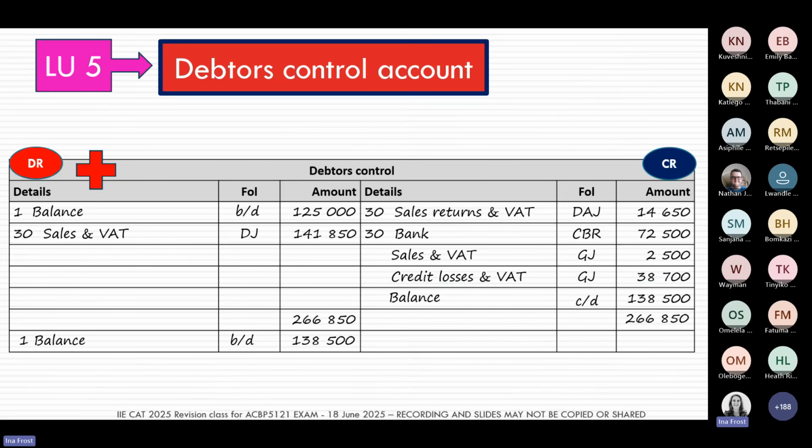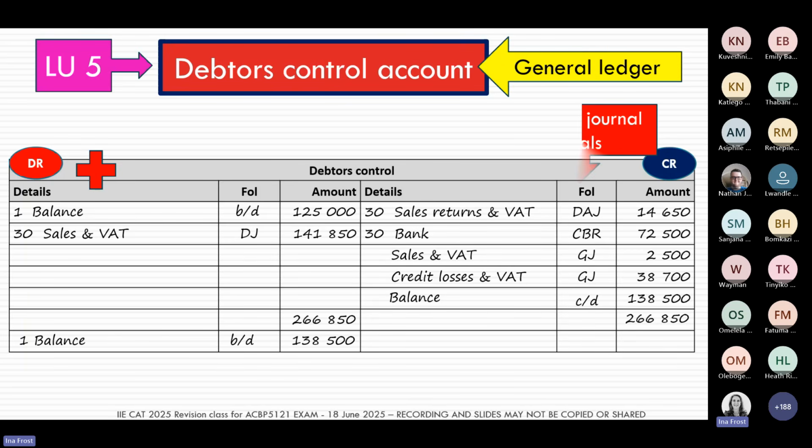The Debtors Control account, this is the one that we find in the General Ledger. And in this one now, you can see this is where we've captured the journal totals. Okay, so in here, if we look at my Debtors Control account, I can't see the names of any debtors. I can't see any information around specific debtors.